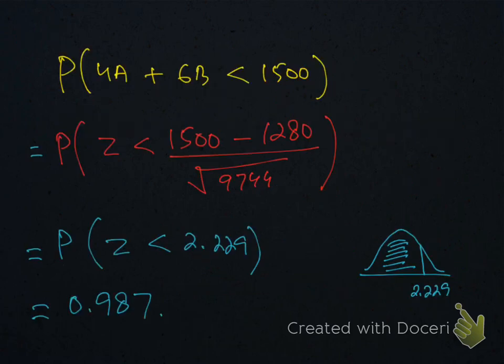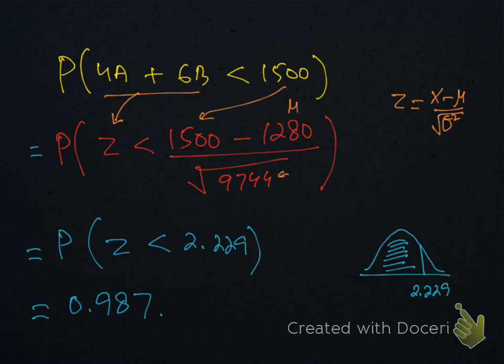Now, since we are working for the probability of 4A plus 6B less than 1500, replace this 4A plus 6B by Z. I'm using this formula, x minus mu over sigma, which we used in S1. So this 1500 is here, this is mu, and this is sigma square. The calculated value of this entire thing is 2.229. According to the sketch, we need this area, and you know how to get this area.